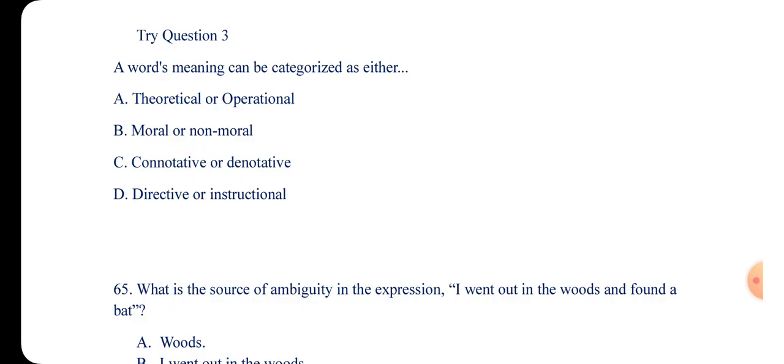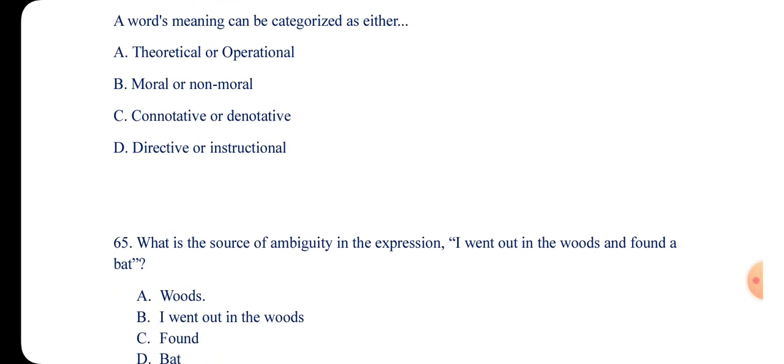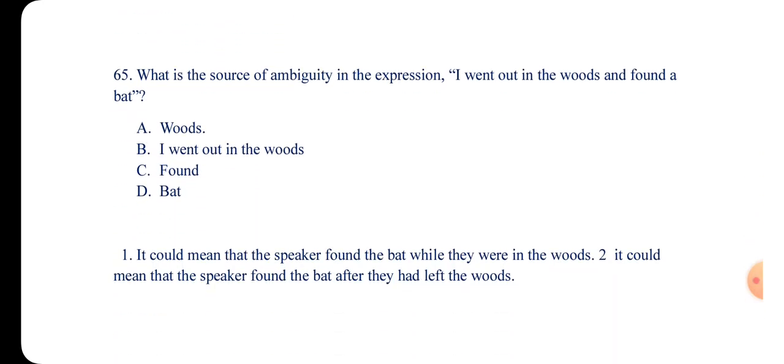Number 63. A word's meaning can be categorized as either A, theoretical or operational. So this one too is a try question. So you are doing two try questions. A word's meaning can be categorized as what? Either theoretical or operational, B, moral and non-moral, C, connotative and denotative, D, directive and instructional. So which one is the answer? Let me know.